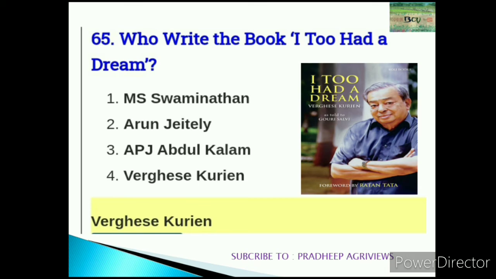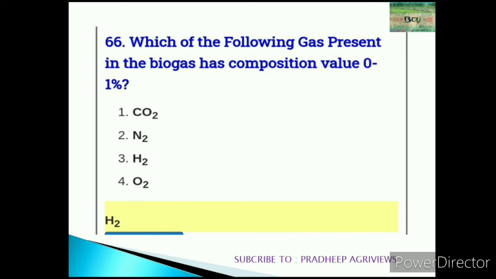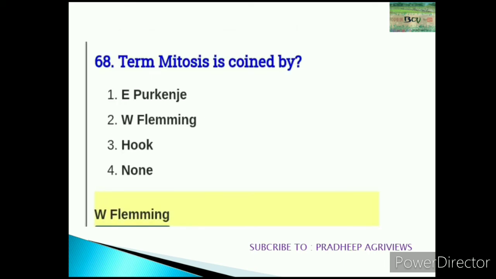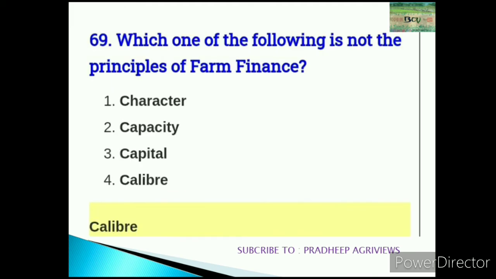66. Which of the following gas present in the biogas has combustion value of 0 to 1%? Hydrogen. 67. Seed treatment with chemical. Plant selection. 68. Term mitosis is coined by William Fleming. 69. Which one of the following is not the principle of farm finance? Caliber. So we want to understand the agri-economics properly.